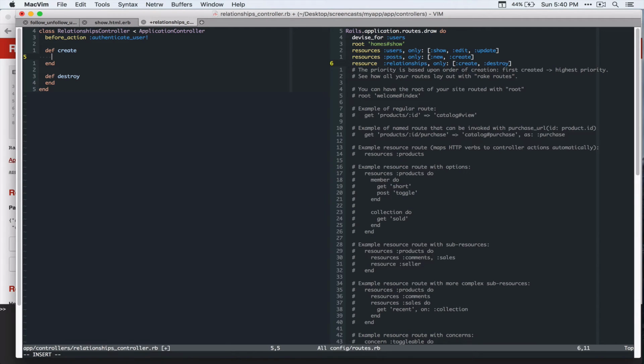So all right, let's delete this fail, and then we're going to get the user. Let's get the user from User.find with params user ID, and then current user follow this user, and redirect to this user page, right?